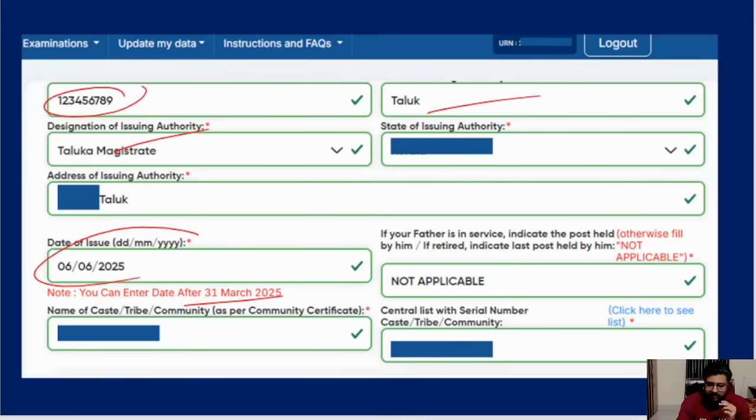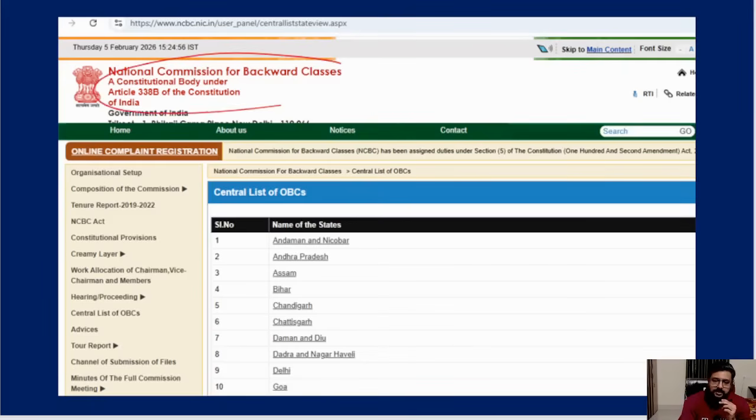Okay, so your name of the caste, and here again you have to put a number corresponding to your caste. So it can be a random caste, right? Again, you don't have to learn it by heart. Click on this, it will take you to the National Commission for Backward Classes, NCBC website. There you just have to select your state. In that state, whichever castes are eligible, every caste will be listed, like 1, 2, 3. Go and click on your caste, and it will auto populate. It can be number 13, number 14, number 35, some number. Just click on your state and your caste.